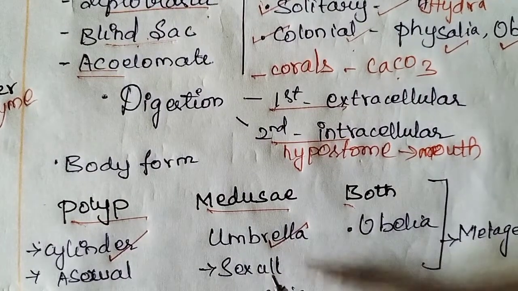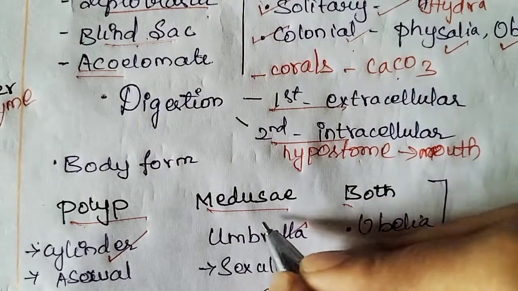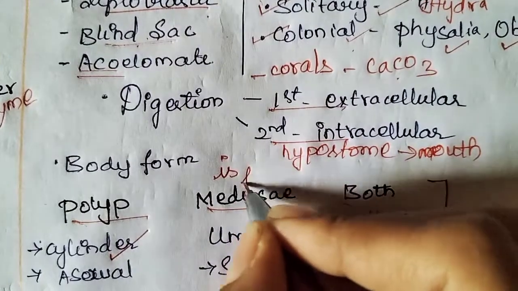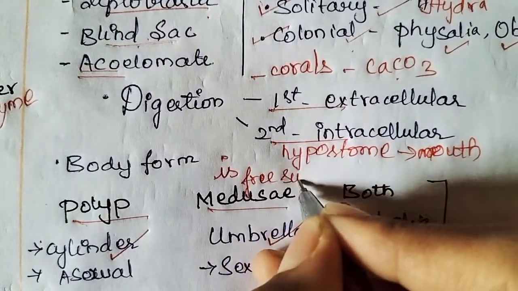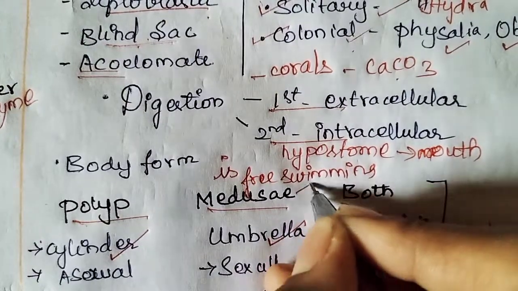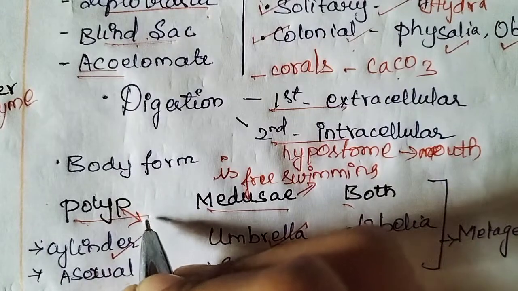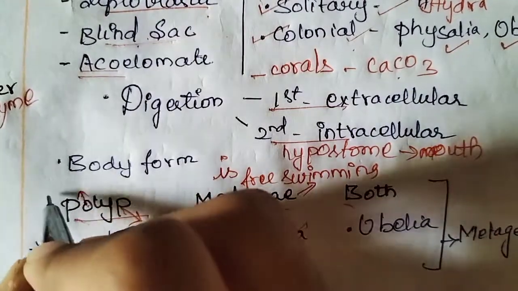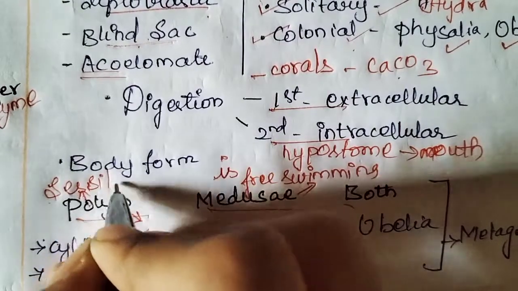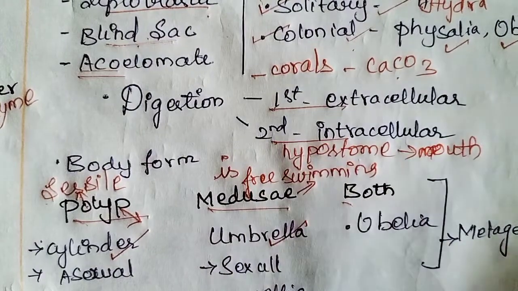Medusae is free swimming. Polyp is sessile. Okay, polyp is sessile, medusae is free swimming.